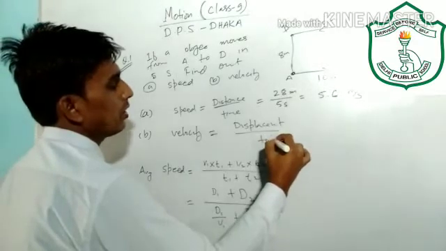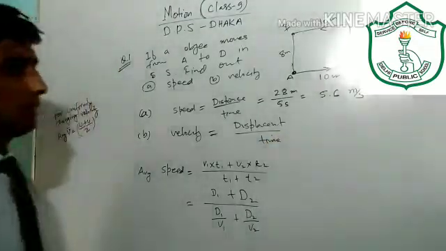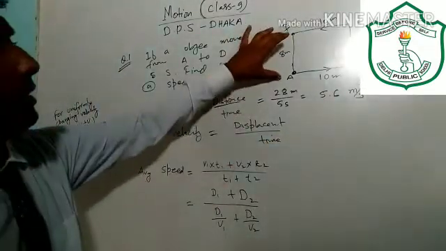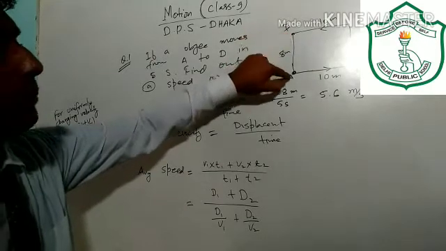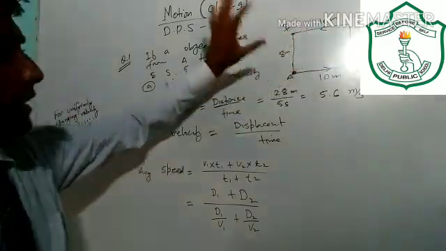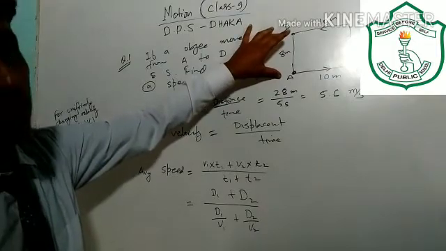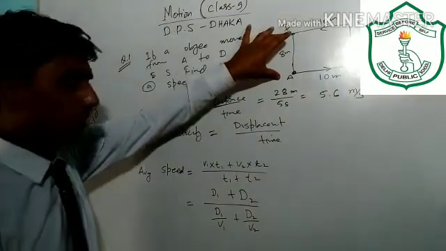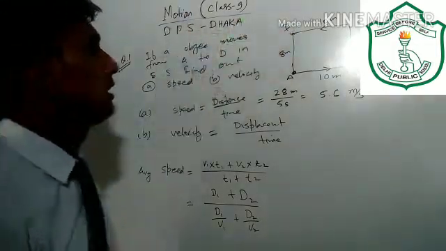So displacement, we already know that displacement is the shortest distance between initial and final position. It does not depend on the total length of path. It actually depends on the initial and final position. The shortest distance between initial and final position is called displacement.